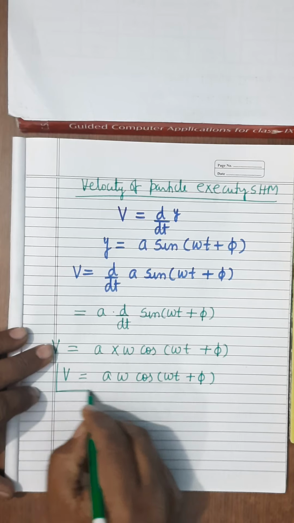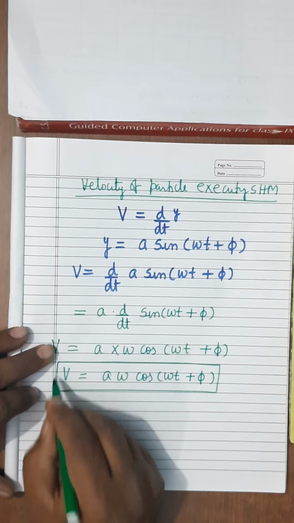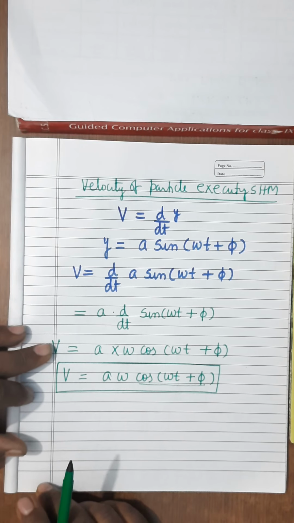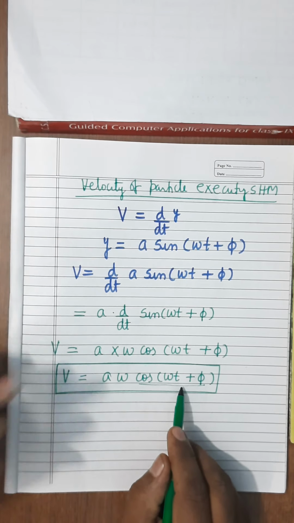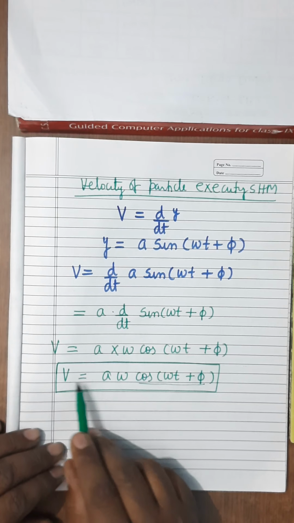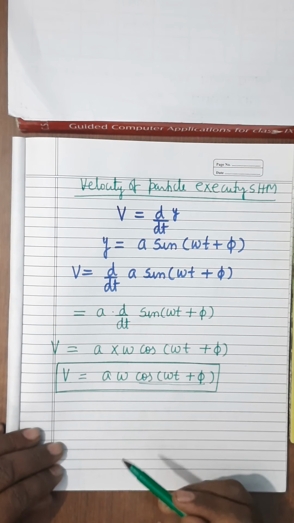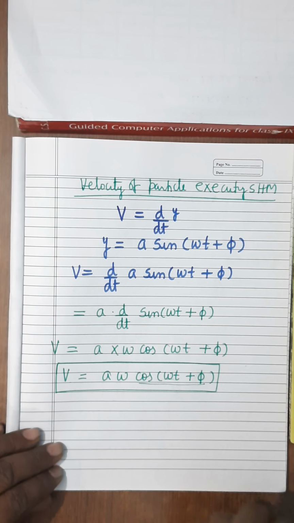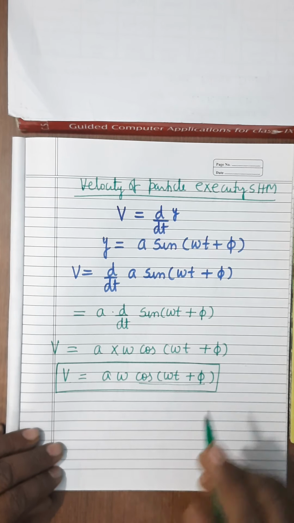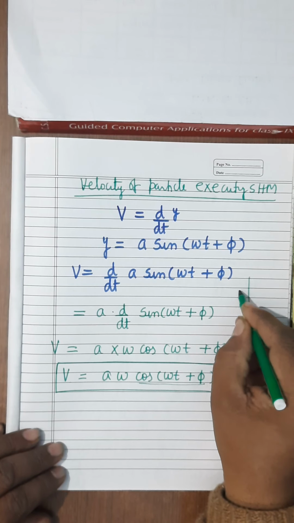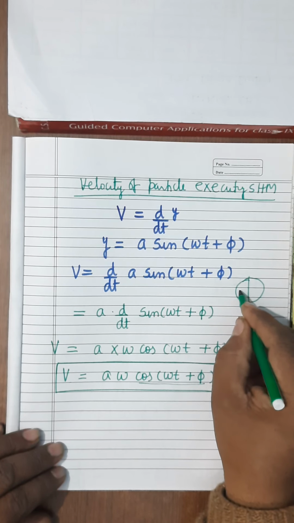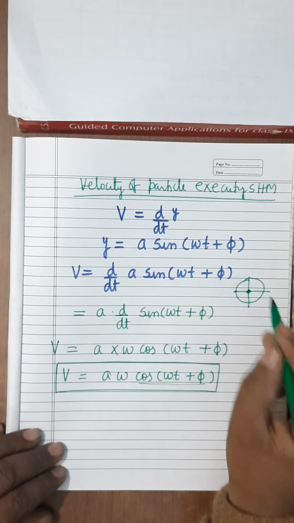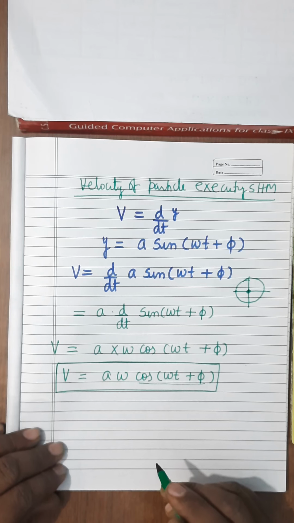Now, if I ask what will be the maximum velocity? Maximum velocity is when the value of cos is 1. Its value will be 1, then what will be maximum velocity? V max equals A omega. Now, in which case will this be 1? When omega t plus phi equals 0, cos 0 degree equals 1. Cos 0 degree equals 1 means the foot will be where? Where will be the position of foot? Foot will be here only. In that case, omega t plus phi will be 0.